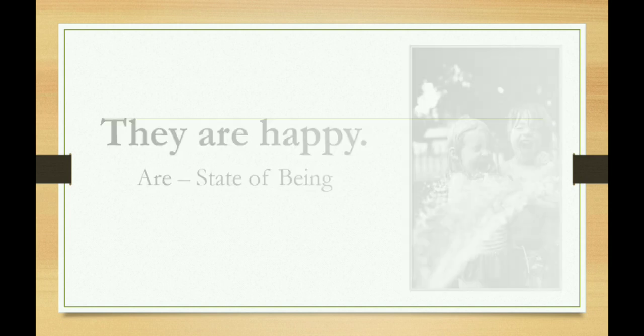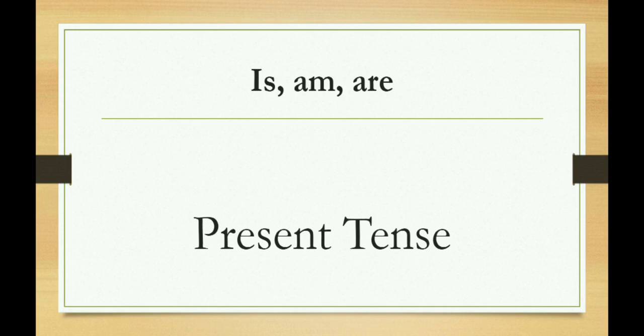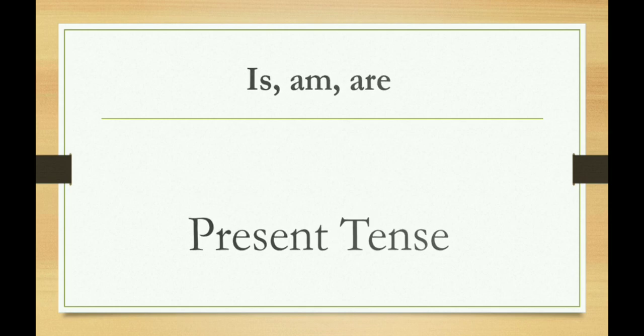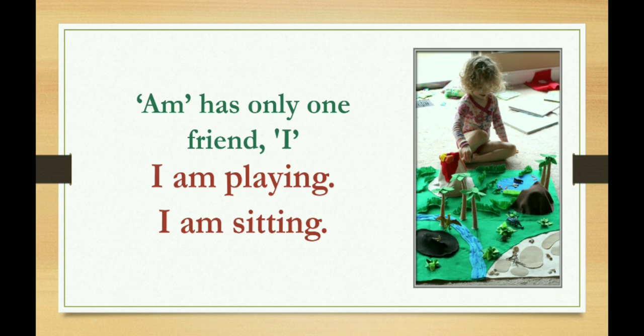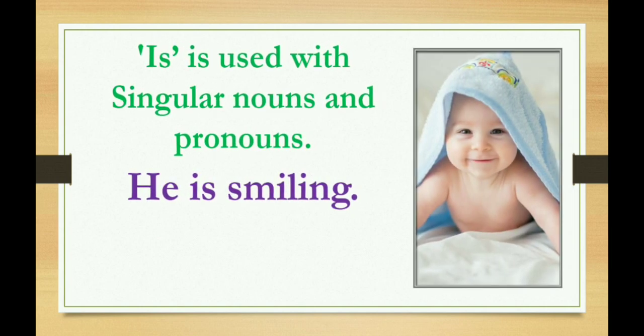So students, let us understand how we use is, am, are. Is, am, are is prominently used with the present tense when we are talking about now. Am has only one friend, I, and it is always used only with I. Okay, so am is always used with I. I am playing. I am sitting. So students, the usage of am is with I.